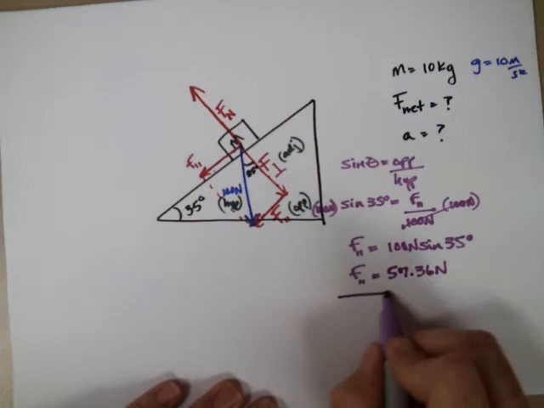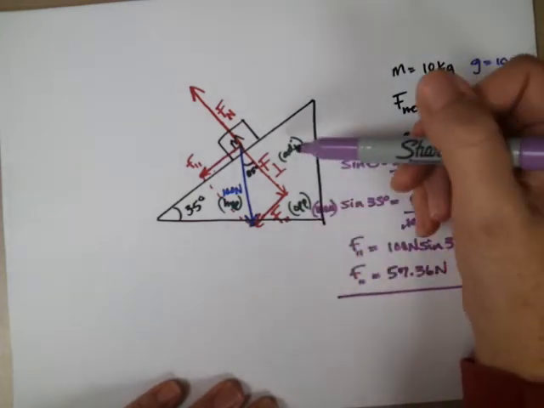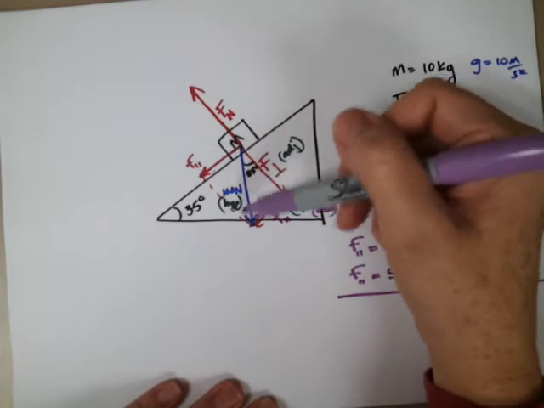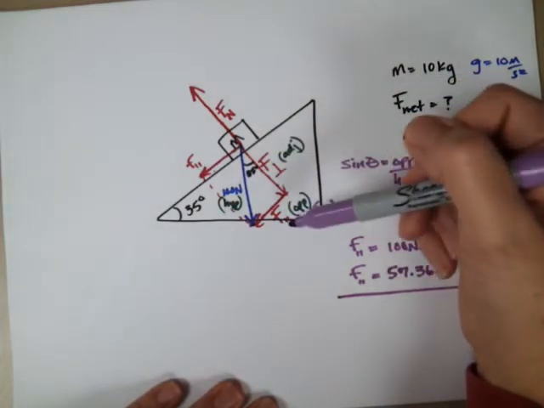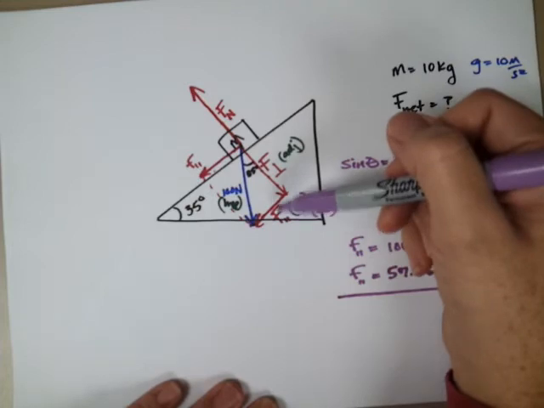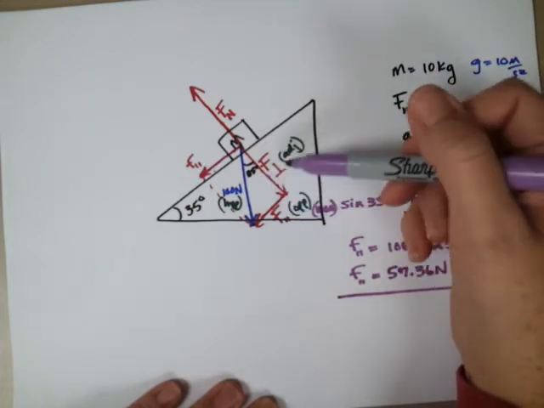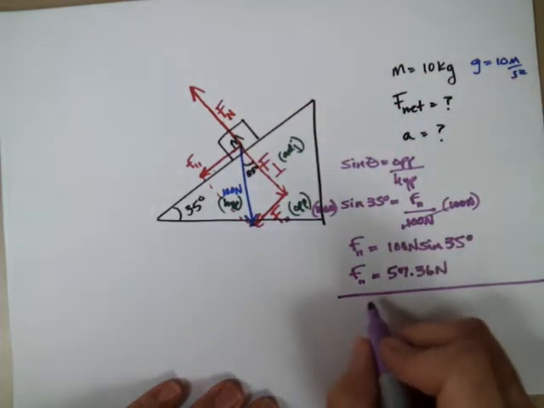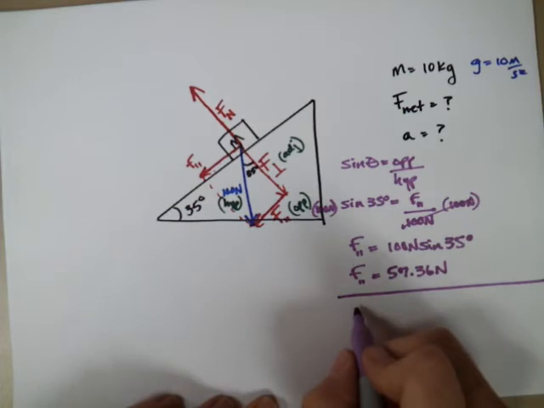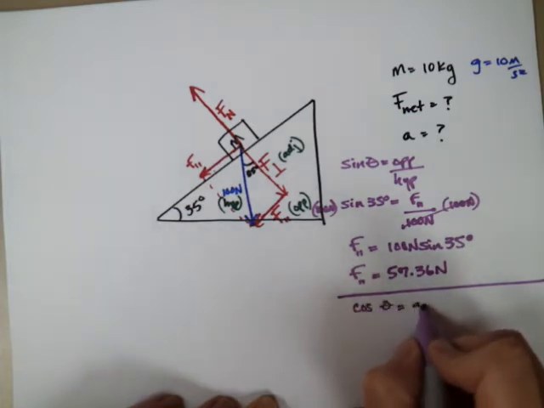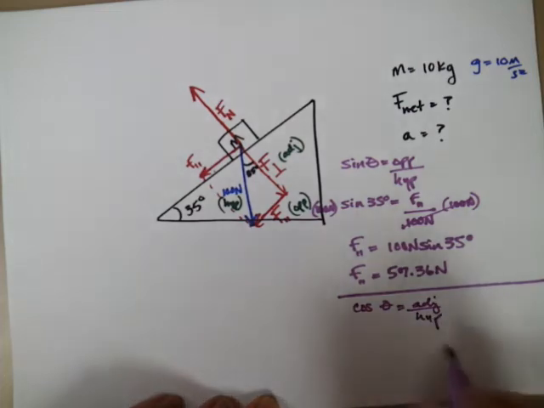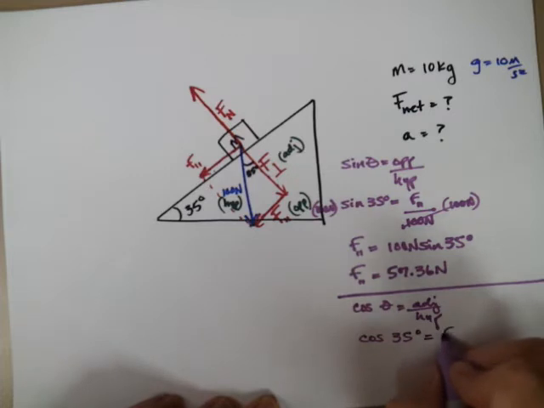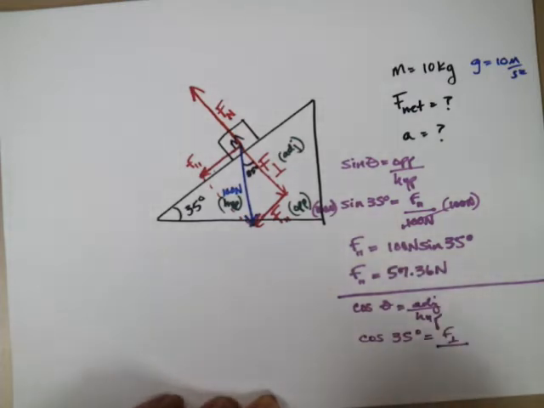Okay. Let's go ahead and look at the perpendicular just to make sure we know how to solve for that. So this is the adjacent side, this is an unknown, this is our hypotenuse, this is our angle. Now we know the parallel force, we know the opposite, so we could do tangent, opposite over adjacent. But I'm going to use our hypotenuse, though you could do it the other way. So this is cosine of that angle. Cosine theta equals adjacent over hypotenuse. Cosine 35 degrees equals the perpendicular force divided by 100.